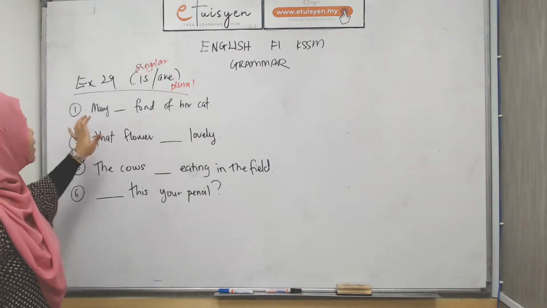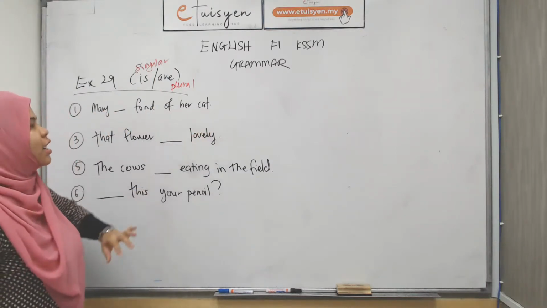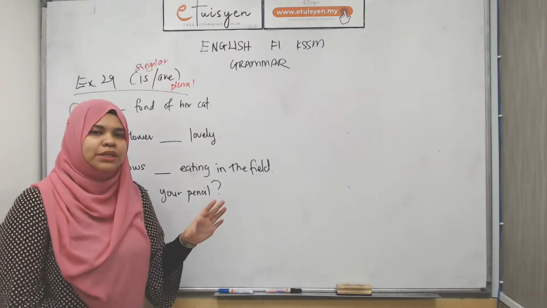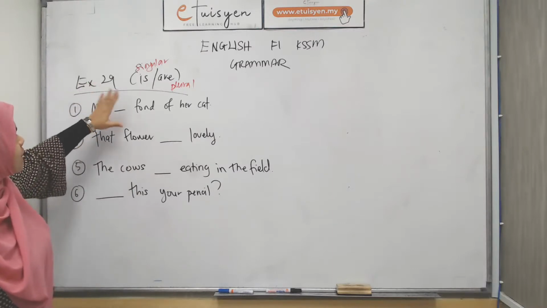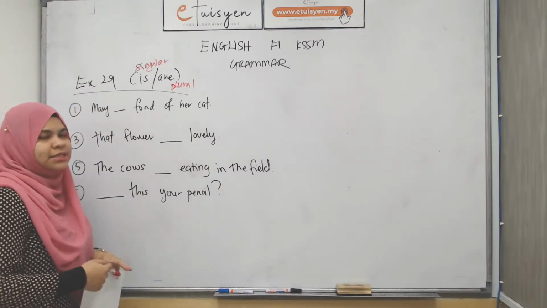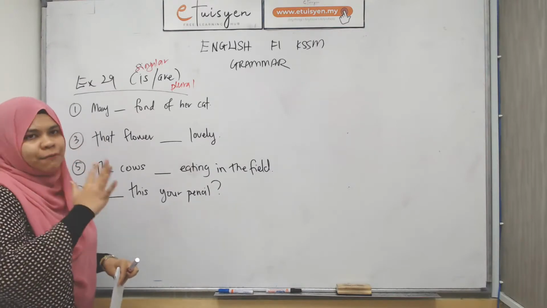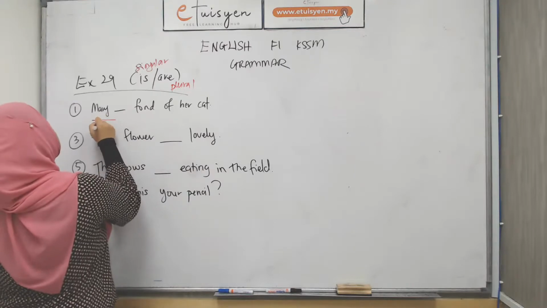Okay, number 1, Mary blank fond of her cat. So let's identify which one is our subject. The subject is at the front, here. Usually in a sentence, your subject will be at the front. So this is your subject.